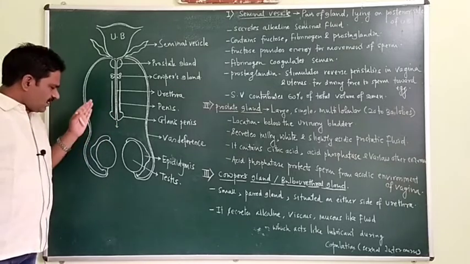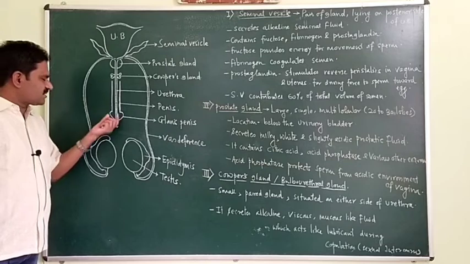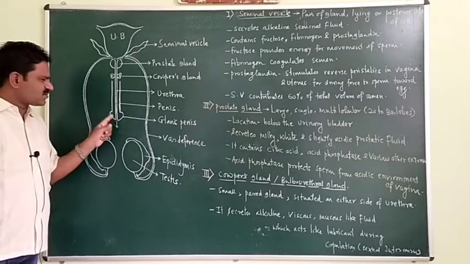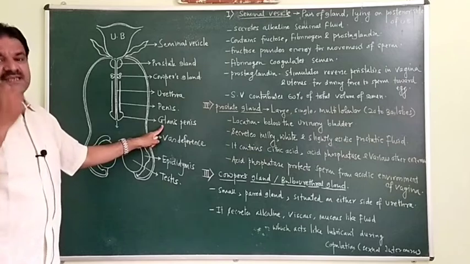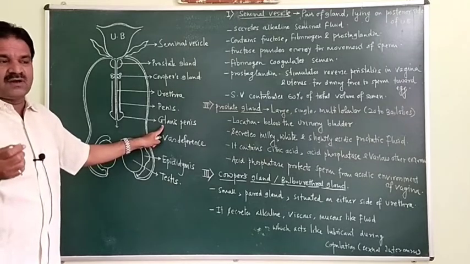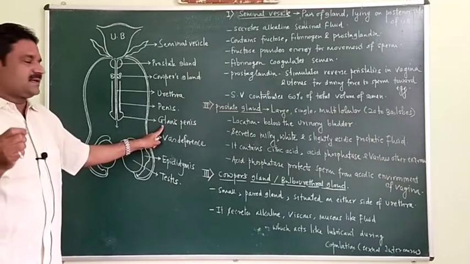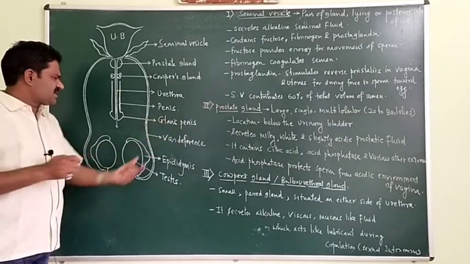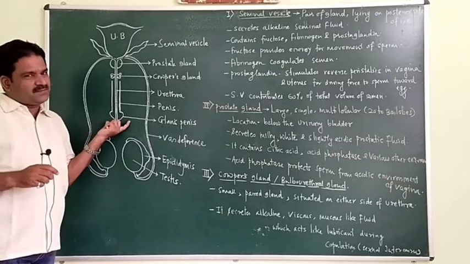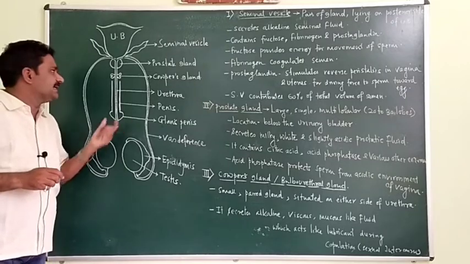The tip of the penis is called the glans penis, which is covered by a loose fold of retractile skin.